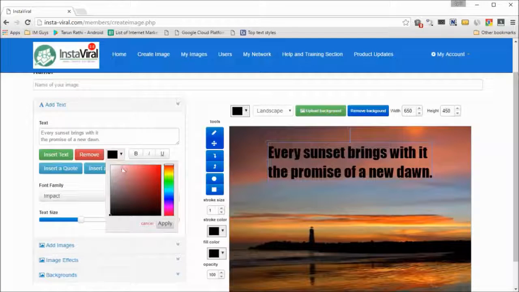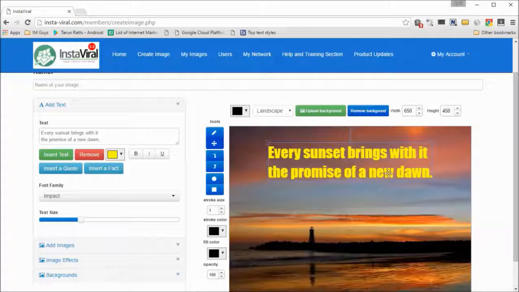And now let's change the color a little bit because I don't think this color is really good. So select the color that you want to work with. Let's maybe go for a little yellowish sort of color. I think that will look better. So I'm trying to go for that. So here we have this color, and click on apply, and you've got this.